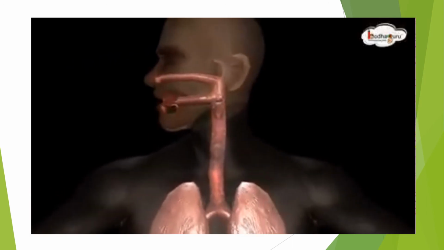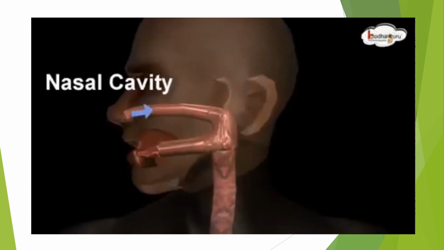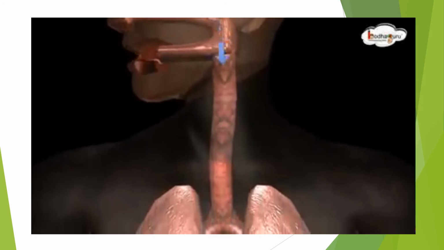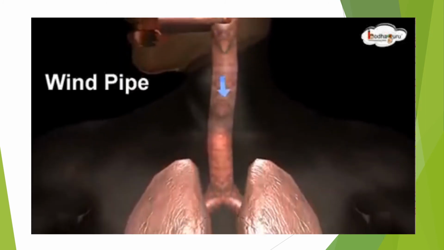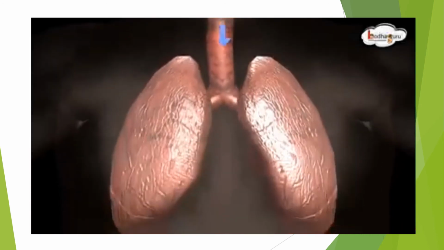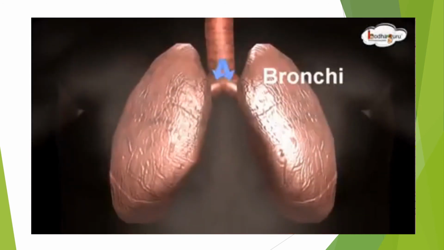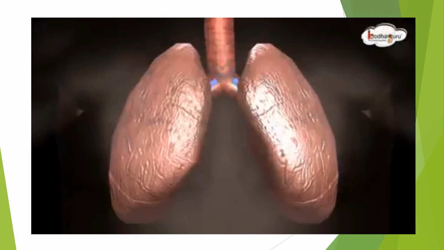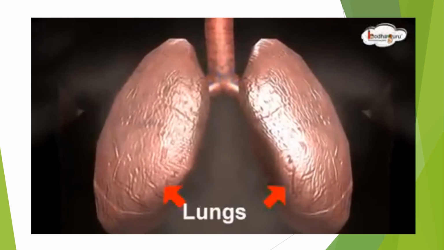When we inspire, the air passes through the nostrils into the nasal cavity, then it goes to the trachea or the windpipe, which bifurcates to form the bronchi, and then the air enters into the lungs.